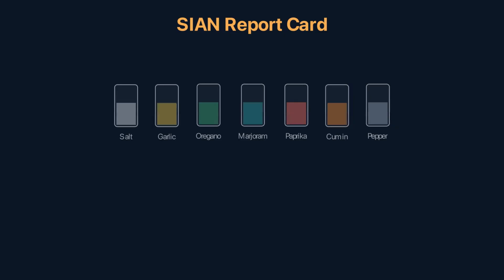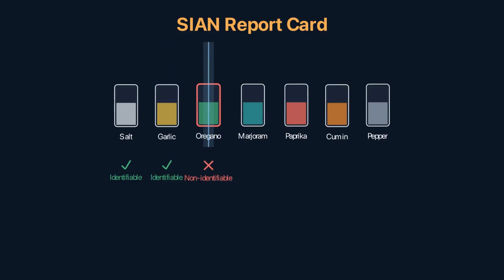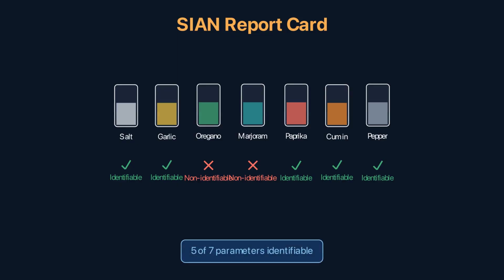SIAN, Structural Identifiability Analyzer, performs this check mathematically. Given the ODE system defining your model, SIAN uses differential algebra to test each parameter. It generates the input-output equations and checks whether each parameter appears uniquely. The result is a report card. Each parameter is classified as globally identifiable, locally identifiable, or non-identifiable. This analysis is performed symbolically, without any data. It's a property of the model structure.